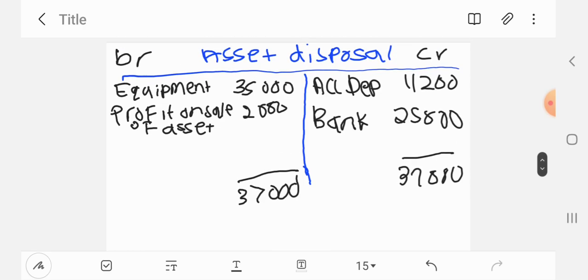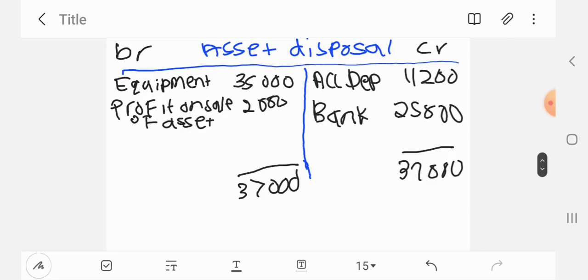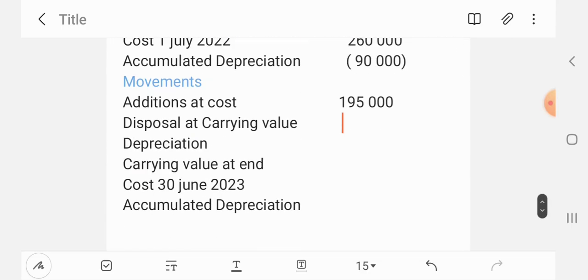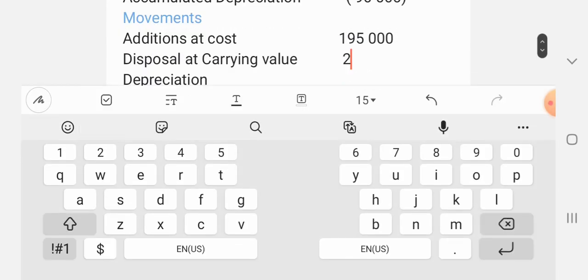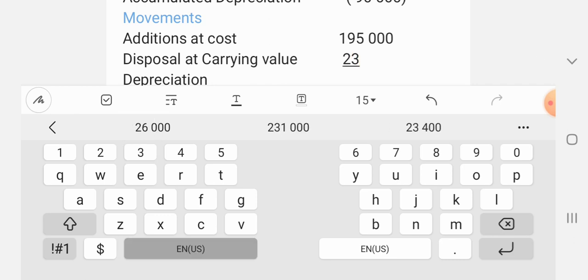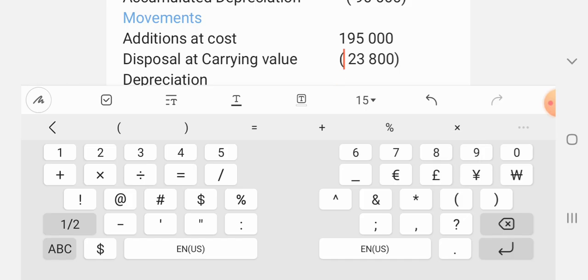So you're going to take 35,000 of the equipment that is being sold, and then subtract the 11,200 for the accumulated depreciation. So that will give us 23,800 rand. So this means we will dispose this at carrying value, which is 23,800 rand. We can subtract it because we are disposing, we are selling.